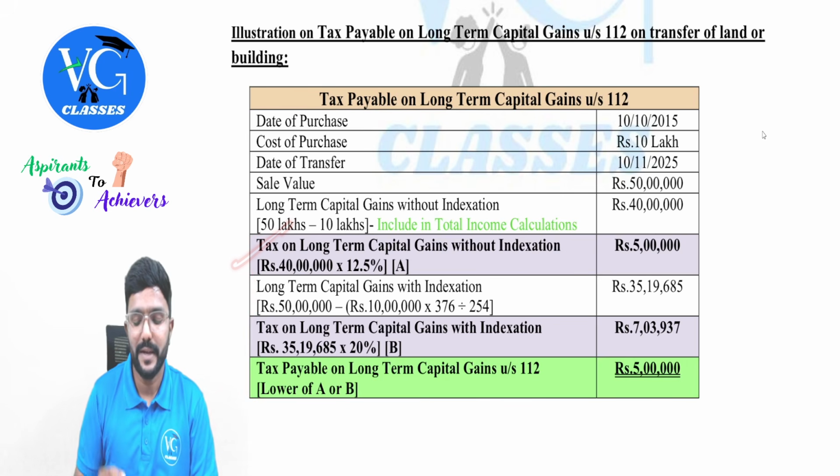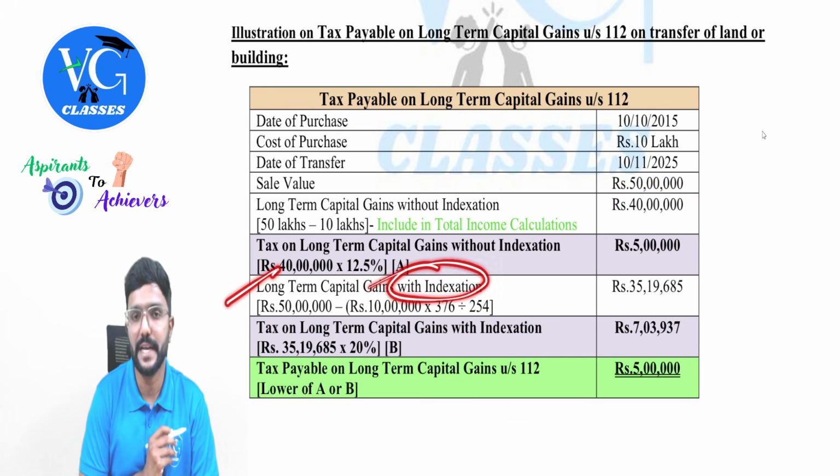So, tax on long-term capital gain without indexation. On 40 lakh, 12.5% comes to how much? 5 lakh. Then we need to do one more calculation, long-term capital gain with indexation.